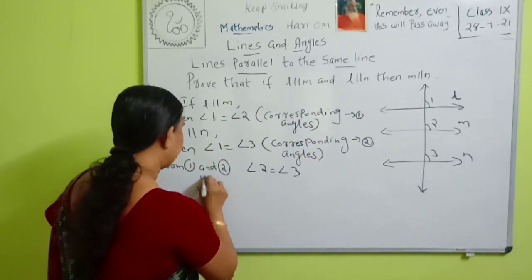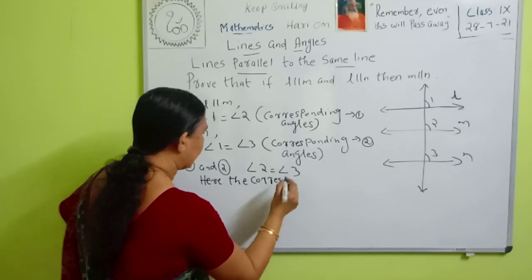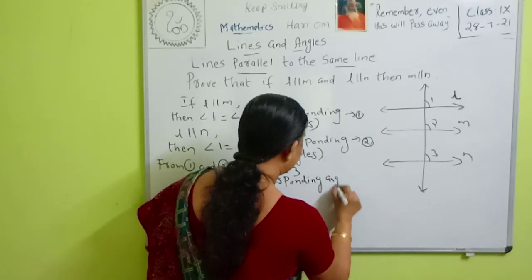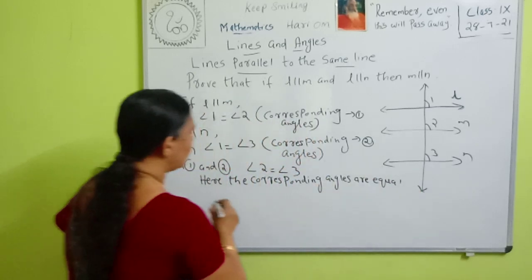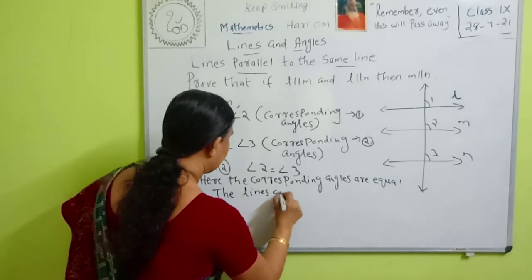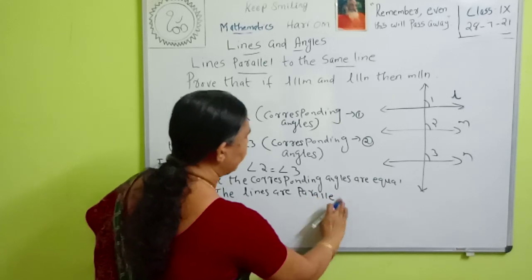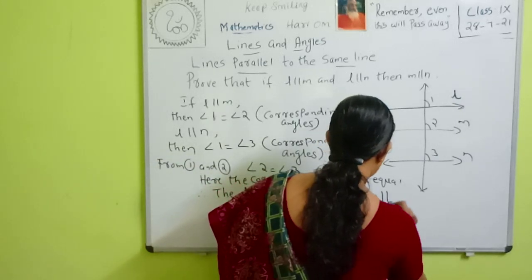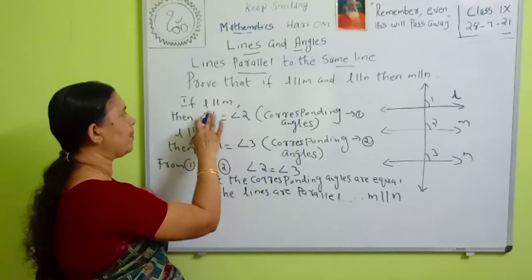That is, here the corresponding angles are equal. Therefore, the lines are parallel. That is, therefore M is parallel to N. So if L is parallel to M and L is parallel to N, then M is parallel to N.